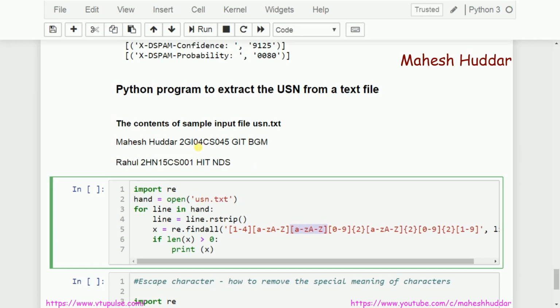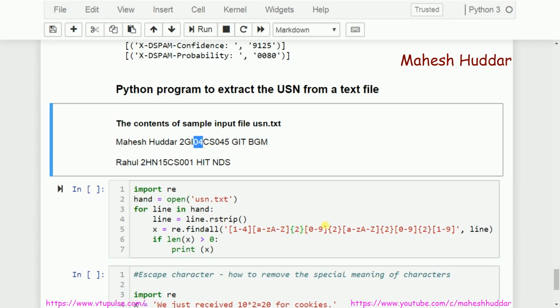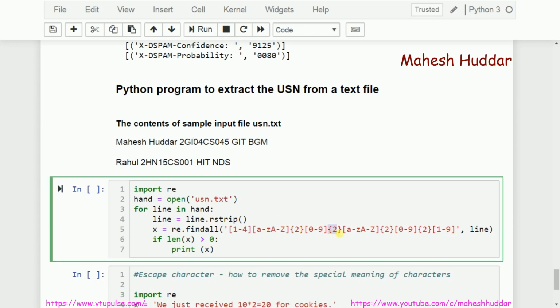So rather than writing the same thing 2 times, I can do something like this also. What is the meaning of this one? I am trying to match for this one how many number of times? 2 times. First character, second character. The same thing, 2 digits should be there. So digit is what? 0 to 9. How many digits do I want? I want 2 digits. Write it here.